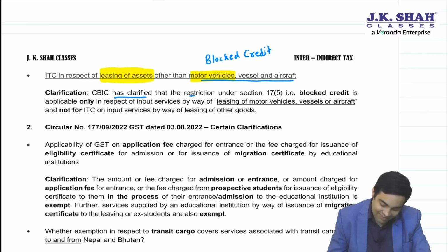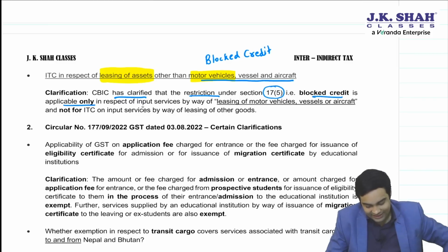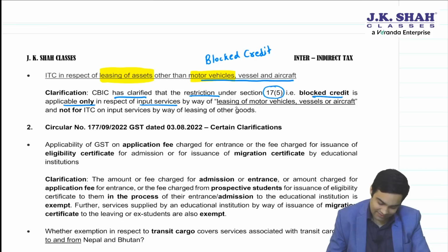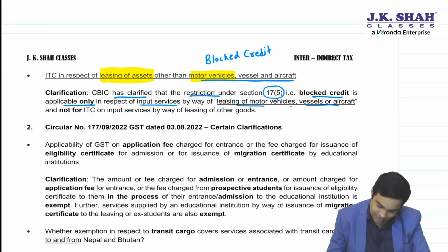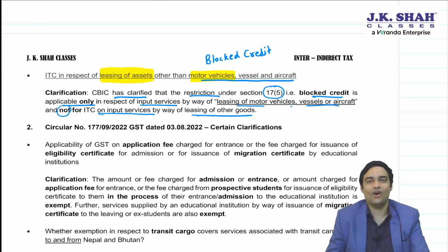CBIC has clarified that restriction under 17(5), that is block credit, is applicable only in respect of input services by way of leasing of motor vehicle, vessel, aircraft, and not for input services by leasing of other goods. For other goods, it will not be applicable. Okay.